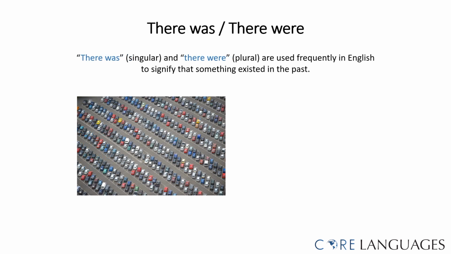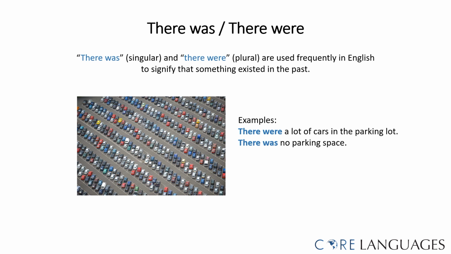When we talk about something that existed in the past, we will use there was for singular nouns and there were for plural nouns. Look at the following examples and try to identify the noun that follows it. Is it a singular noun or is it a plural noun? For example, there were a lot of cars in the parking lot. This sentence refers to many cars, so we need to use there were.